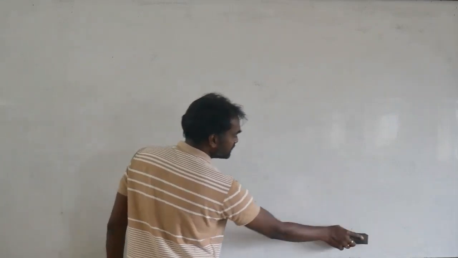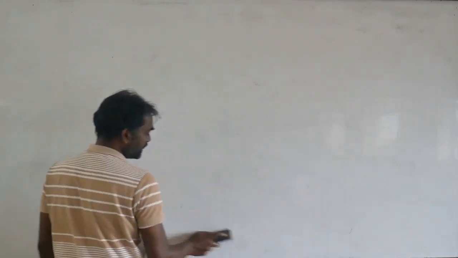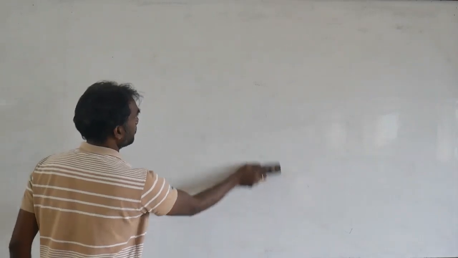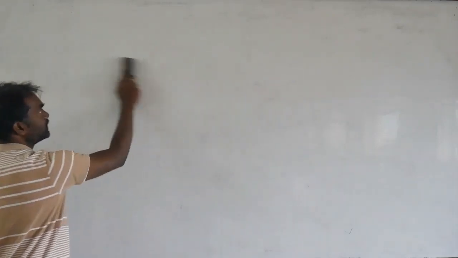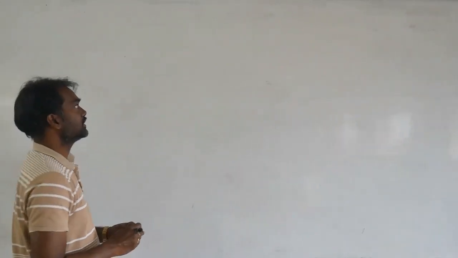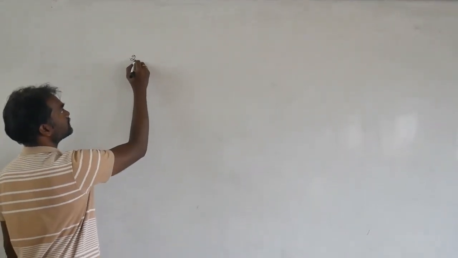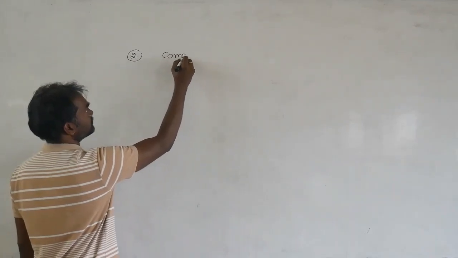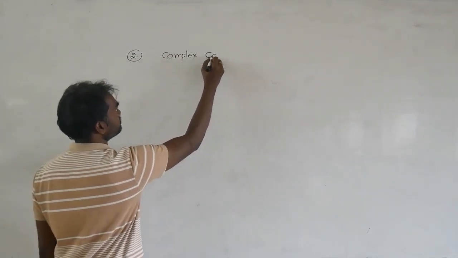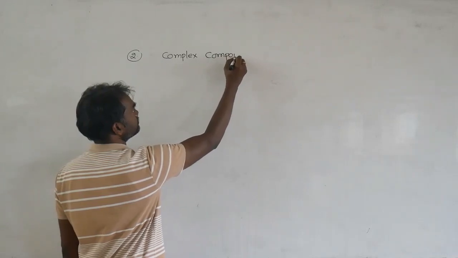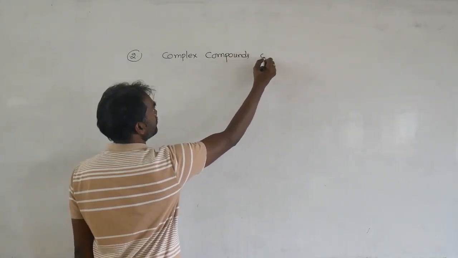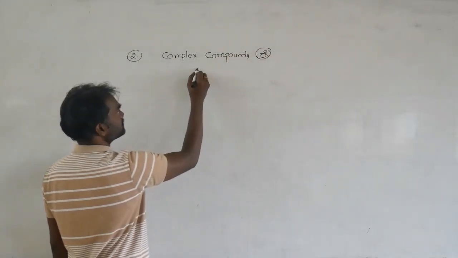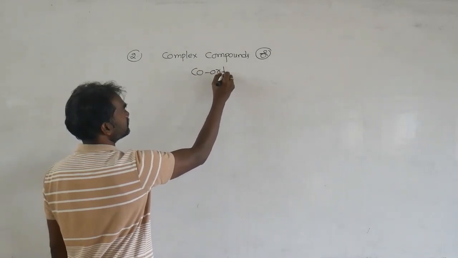This chapter is linked with our D and F elements, especially D-block elements forming these compounds. So our second chapter is complex compounds, also called coordination compounds.